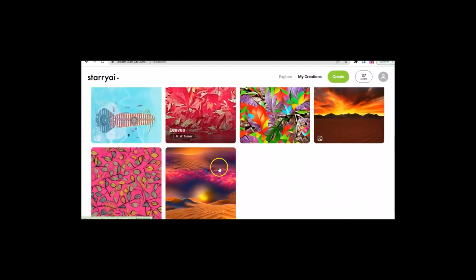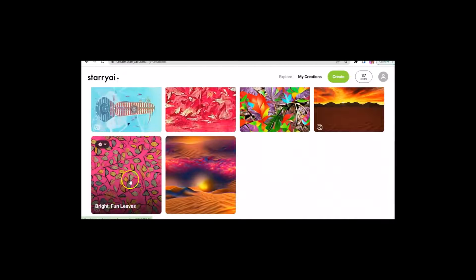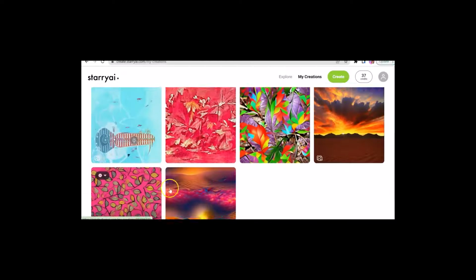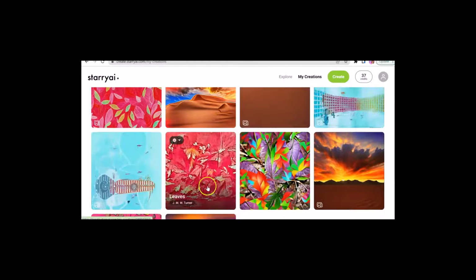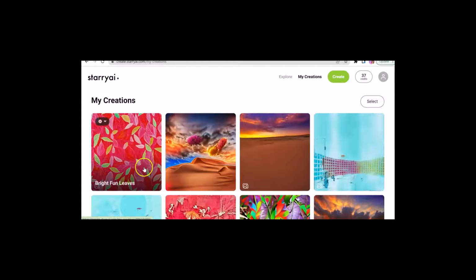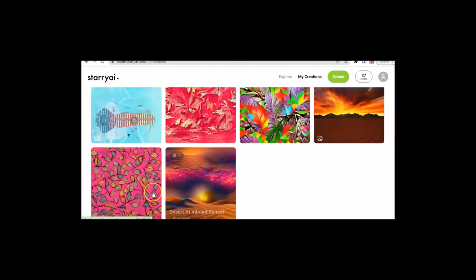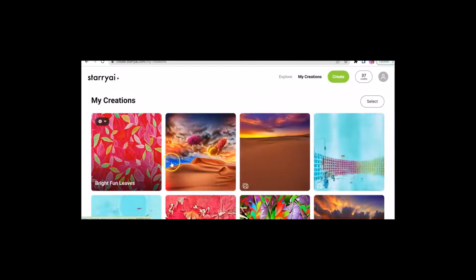And I uploaded that. Here is my first version of that. Here is my second version with the psychedelic style. Here's my third version with Turner. And now here's my version, no style, just bright fun leaves. And you can tell it's totally different. Man, I really love this one.